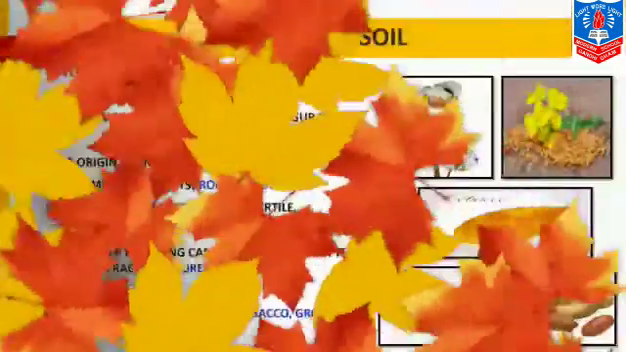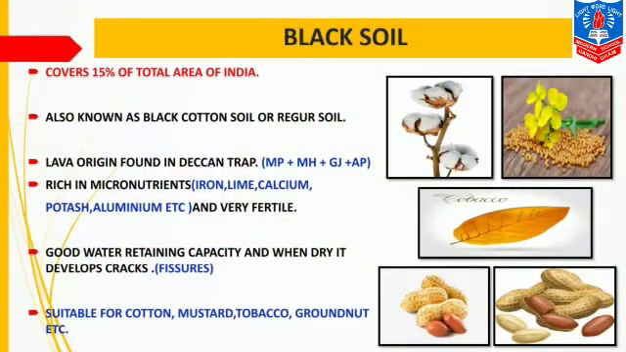The next is black soil. This soil covers 15% of total land area of India. It is also known as black cotton soil or regur soil. The next point is lava origin, found in Deccan Trap. Now, this soil was made due to spreading of Deccan lava. When the lava spread in the Deccan Plateau, this soil was formed.